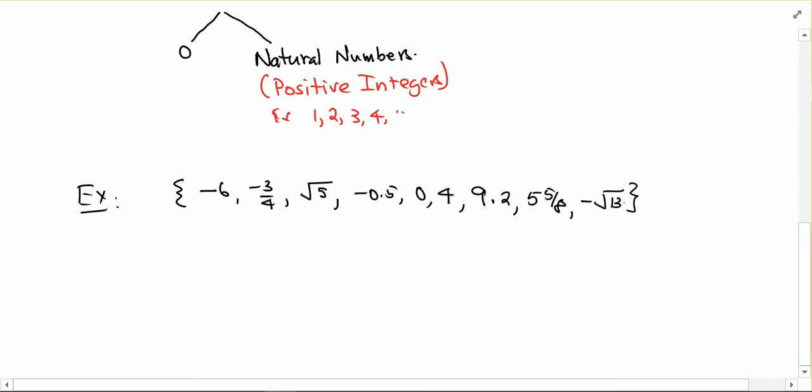And we were asked a simple question: what are the natural numbers?